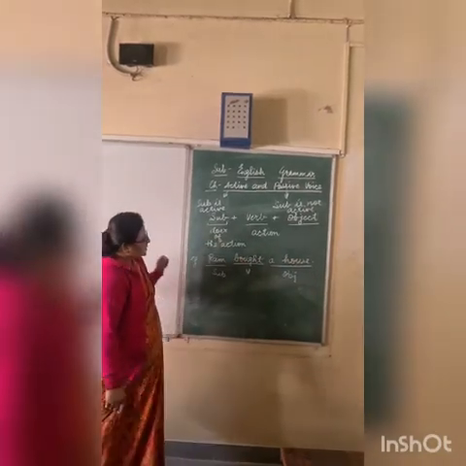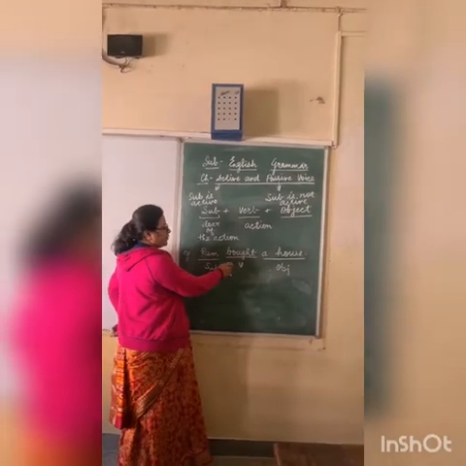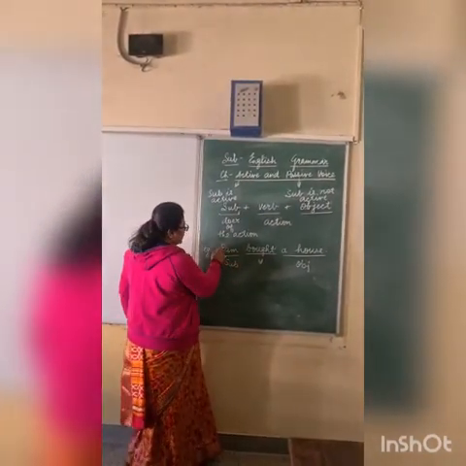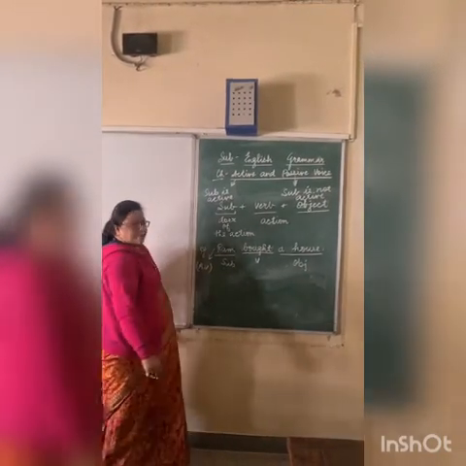In this sentence, we know who is doing the work, who is buying the house. So Ram is buying the house. So this is the subject, and this sentence is said to be in active voice.